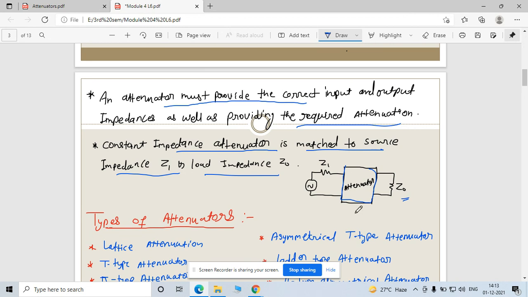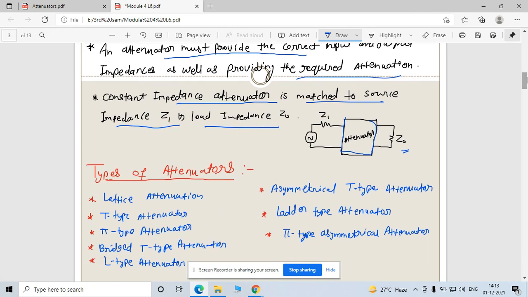By this process, you have already studied the maximum power transfer theorem, right? At what condition is the maximum power transferred from source end to load end? When your source impedance is equal to your load impedance, meaning impedance matching must be there for transferring the maximum power.